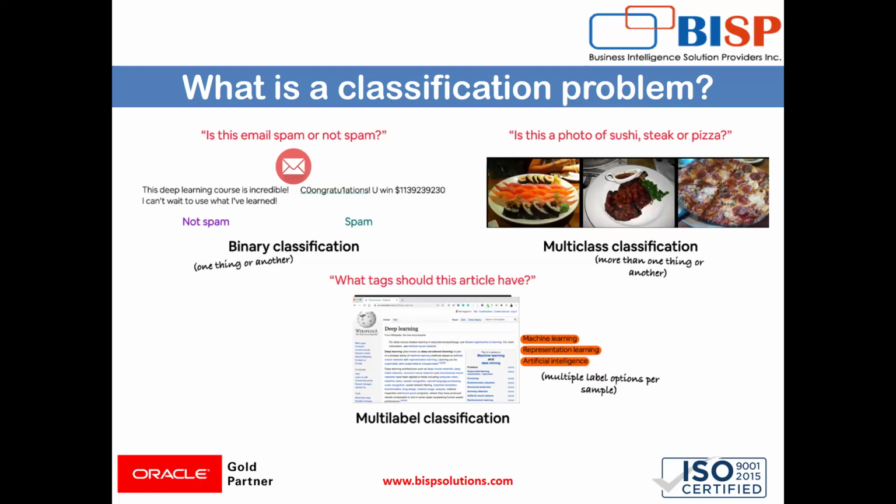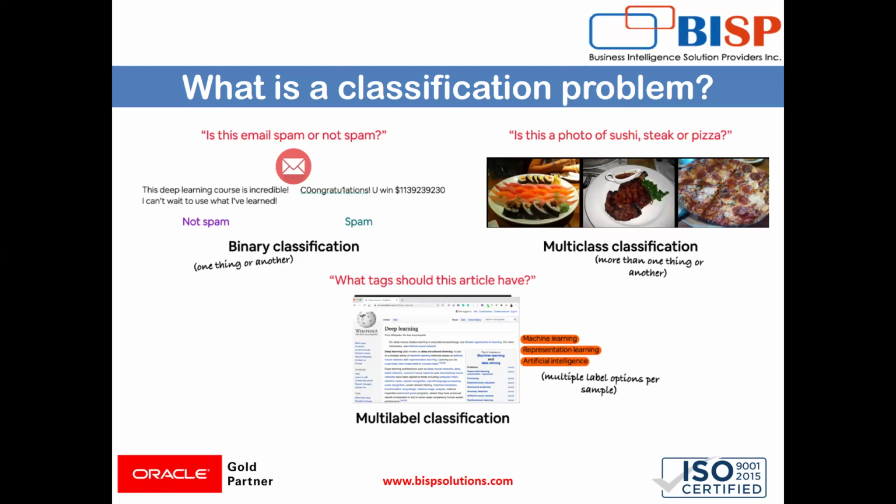Third is multi-label classification. For example, if I give you a text or a paragraph of one or two pages and ask what type of label this paragraph or article should have, there could be more than one label, and all of these labels can be applicable.